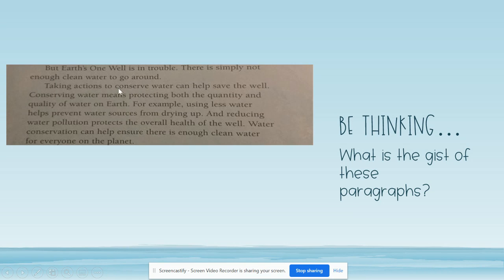Now, I know conserve is one of the words that most of you said you didn't know, so let's keep reading to see if we can find the answer. Conserving water means protecting both the quantity and quality of water on Earth.